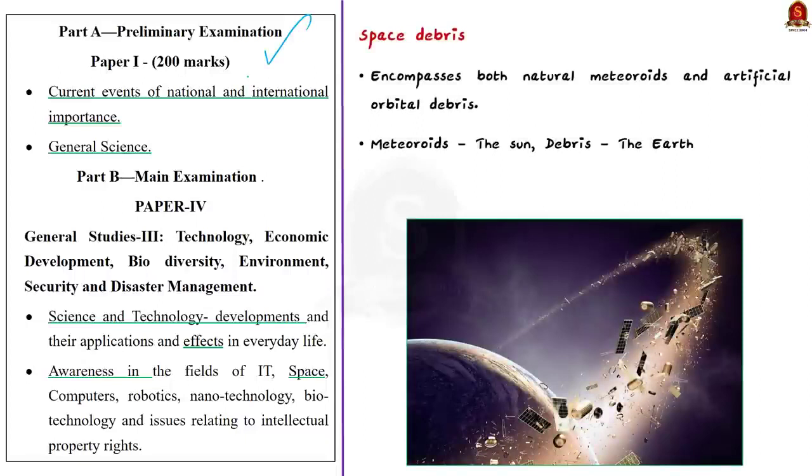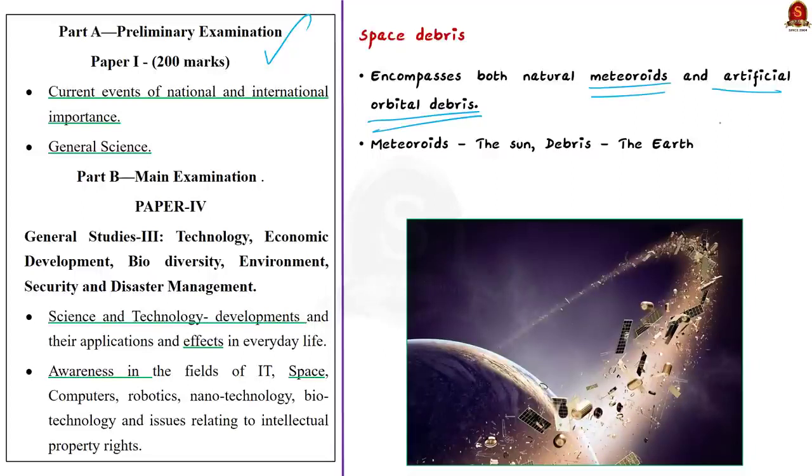See, generally when we say debris, it means scattered pieces of rubbish or scrap. So in the same manner, space debris refers to the rubbish or scrap material in space. So what could be these materials? It could be natural meteoroids or even artificial orbital debris. Now we know that meteoroids are space rocks that range in size. They could be dust grains, or even small asteroids.